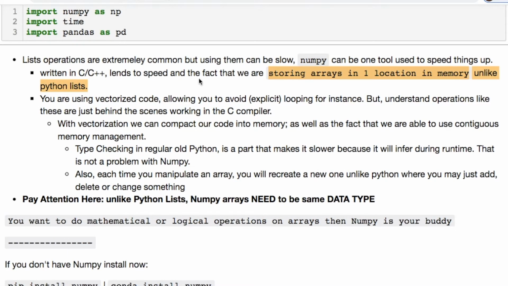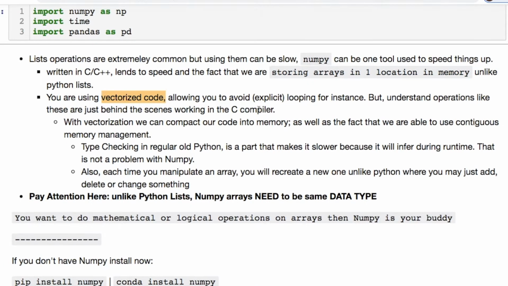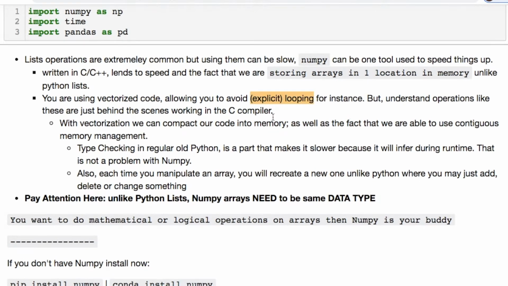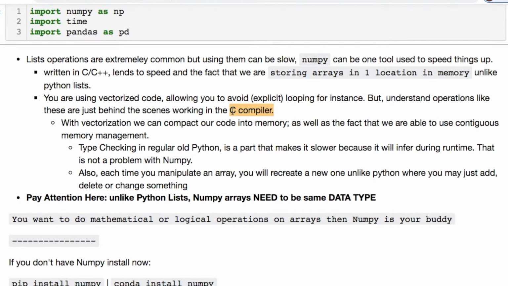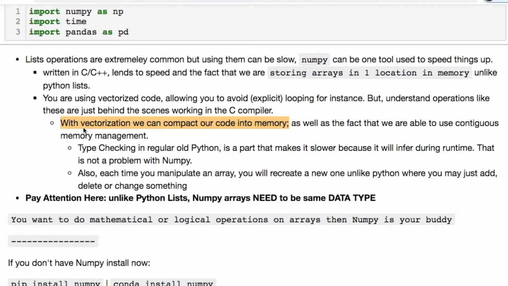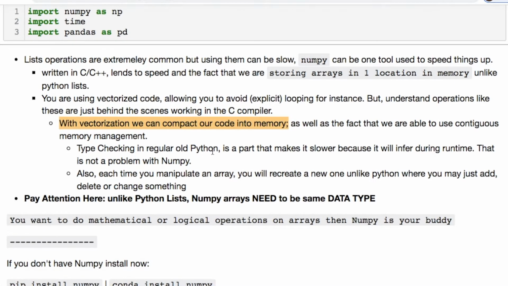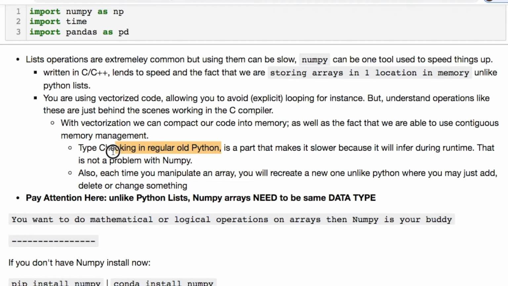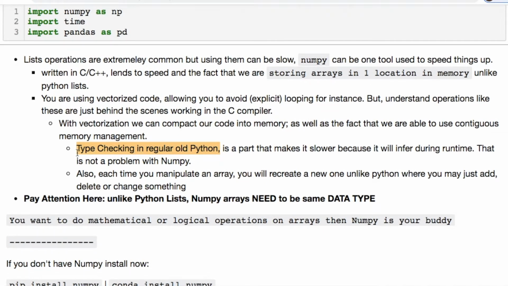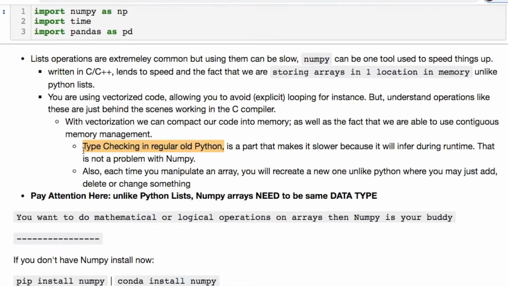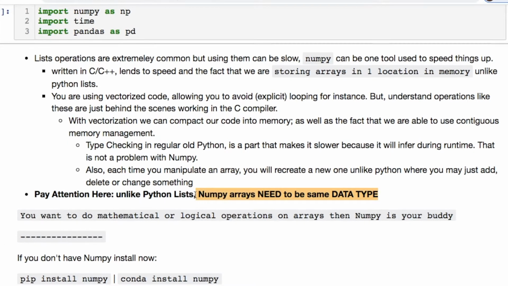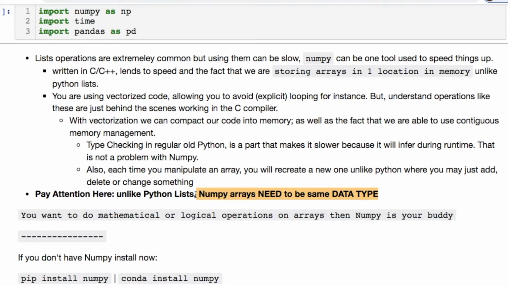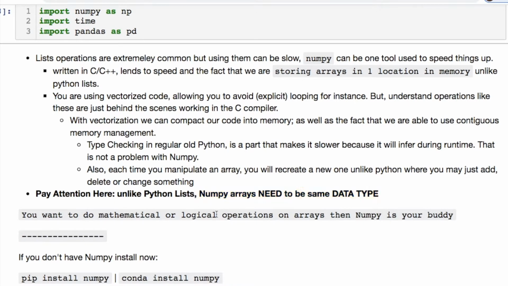You are able to use vectorized code with NumPy, which allows you to avoid explicit looping, and behind the scenes it's using that C compiler. Now, since you're using vectorized code, you're able to compact this in your memory, okay? One of the other issues that Python has is type checking. Python uses dynamic type checking, so at runtime, when you run your code, it'll start evaluating to figure out what the type is for everything. One of the caveats you have to notice is that when you use NumPy, you need the same data type. Python lists could have mixed data types. You could have some ints, you could have some strings, you could have whatever. That's one thing you need to pay attention to.